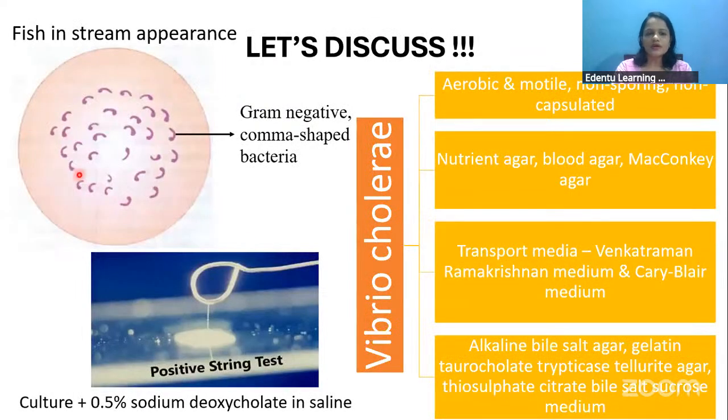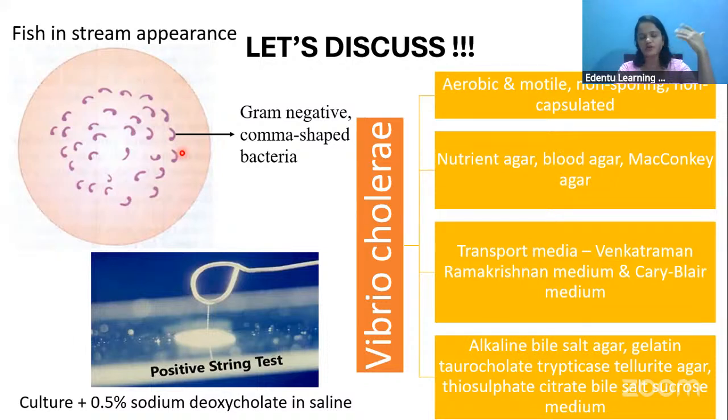Vibrio cholerae, which is responsible for causing cholera infection, is a gram-negative organism. Pink-colored organisms will be seen, usually comma-shaped, with both ends tapered. They are aerobic and motile organisms. Under the microscope, they may sometimes be arranged in parallel rows like this.